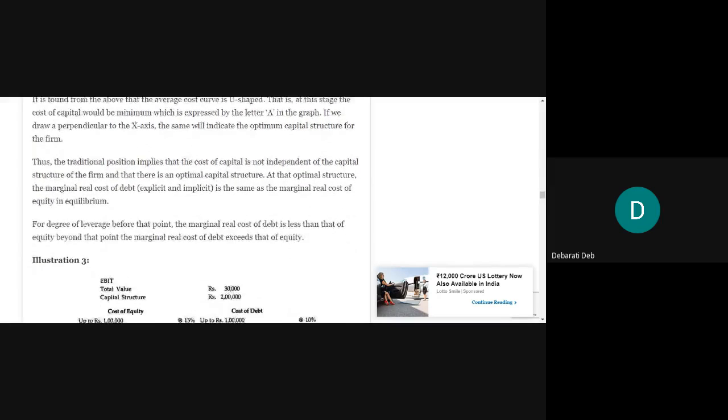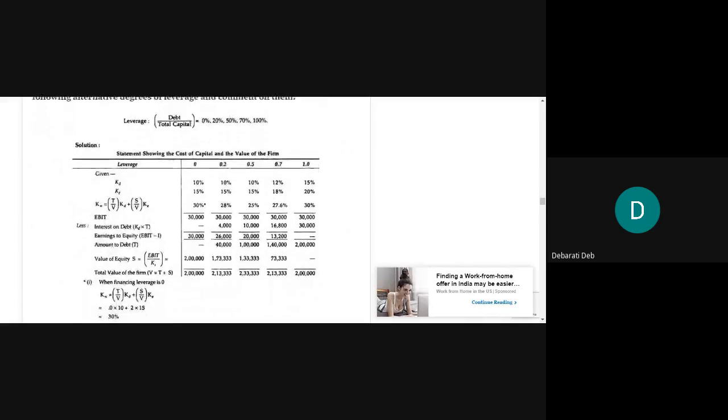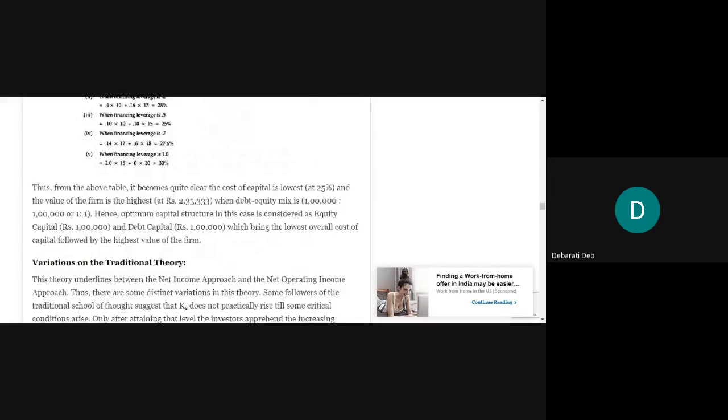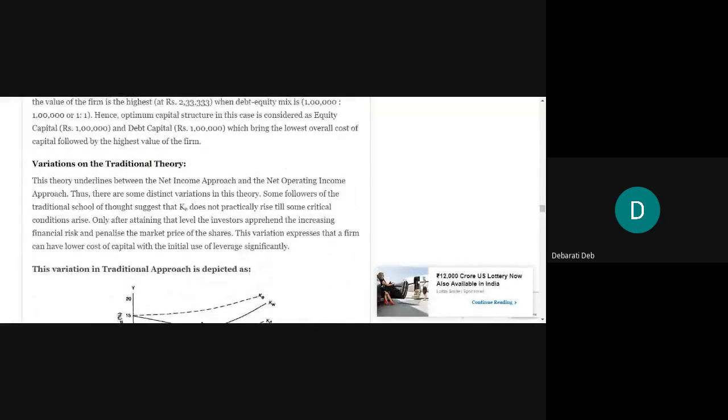Okay. So you go through this theory properly. If you have any doubt, please ask. And tomorrow we'll do the next theory. Variations will not be required. You do till this much only.